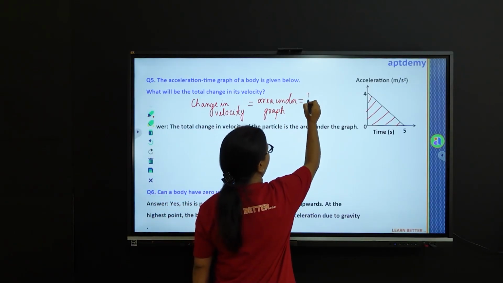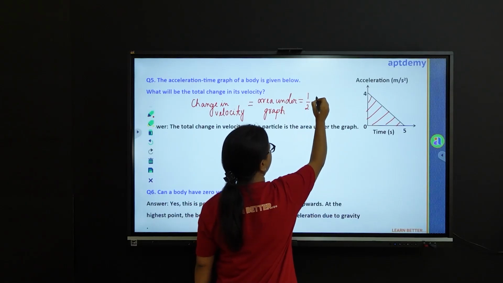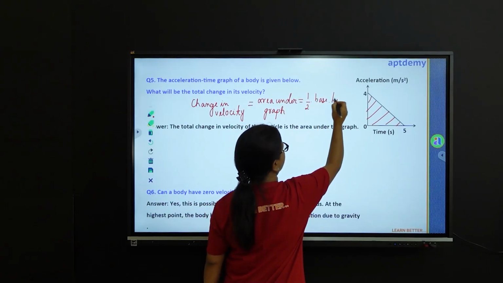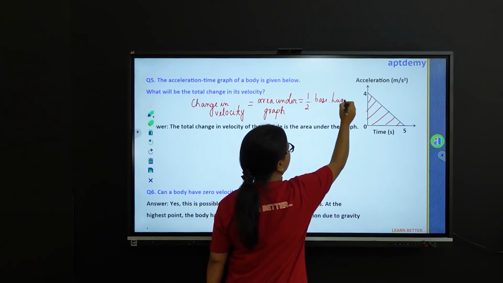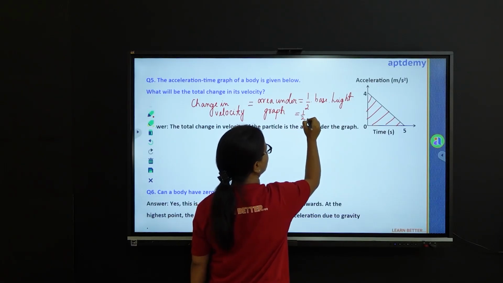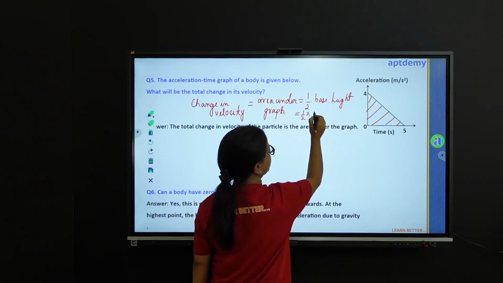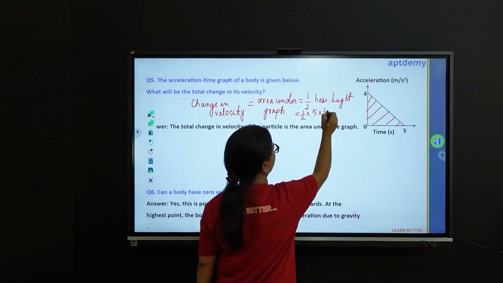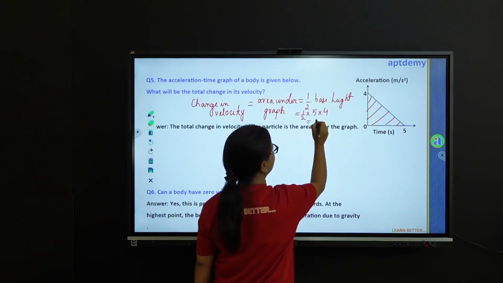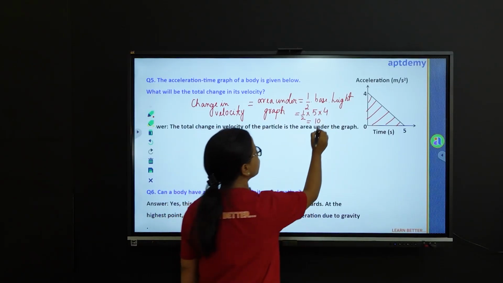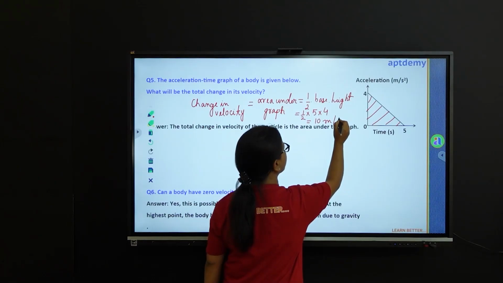So this is half times the base times height. Putting in the values, we get half times the base, 5 seconds, and the height, 4. So this is 10, and it is the change in velocity. So the unit of velocity, 10 meter per second.